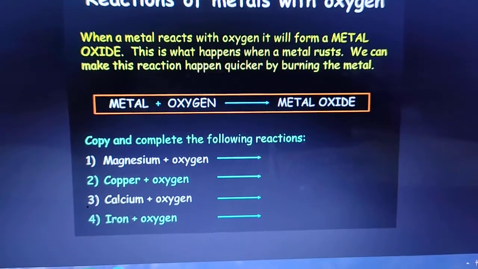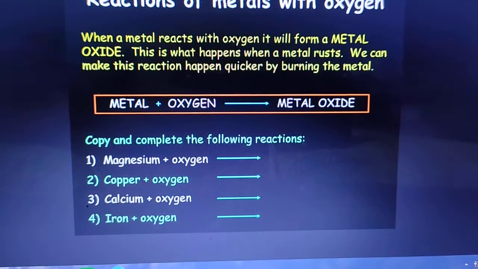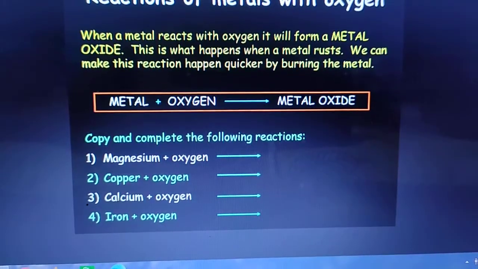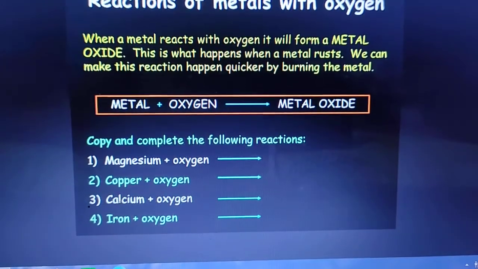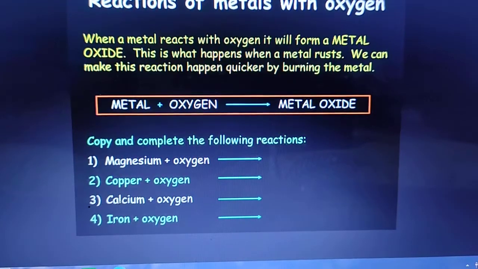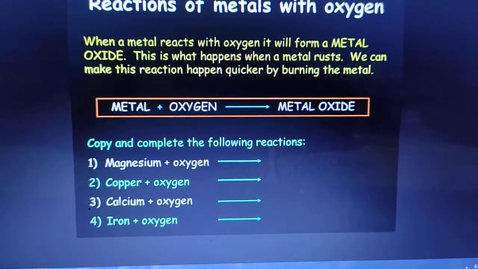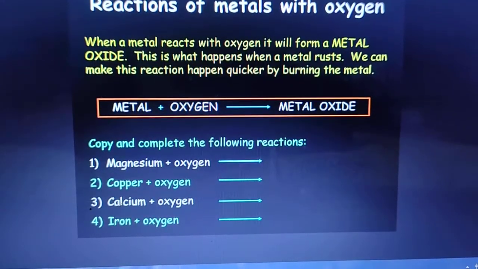Magnesium burns in the presence of oxygen, O2. You have to give it heat, and it burns with a dazzling white light. You should remember this. Again, metal combines with oxygen to form metal oxide, that is magnesium oxide. Zinc combines with oxygen.